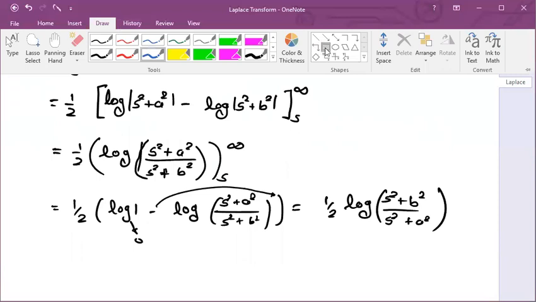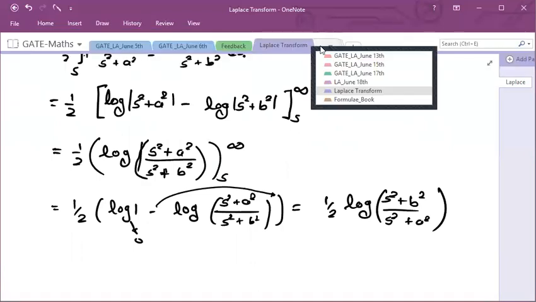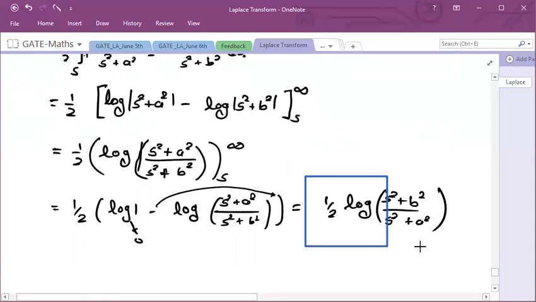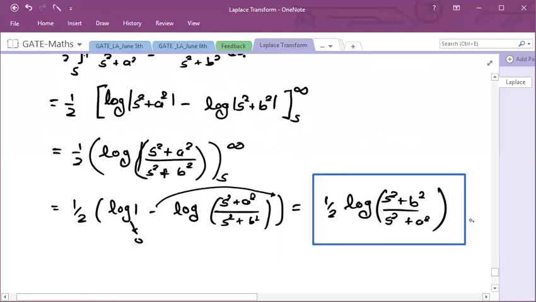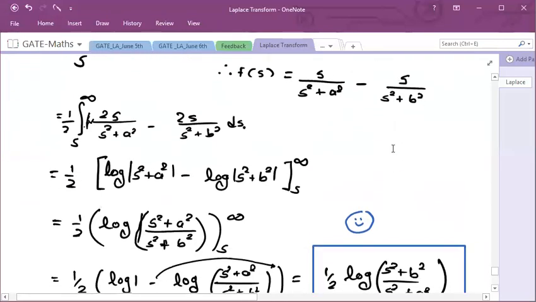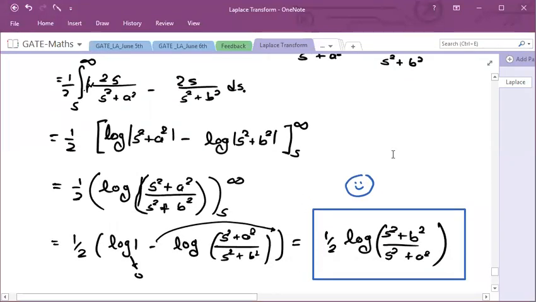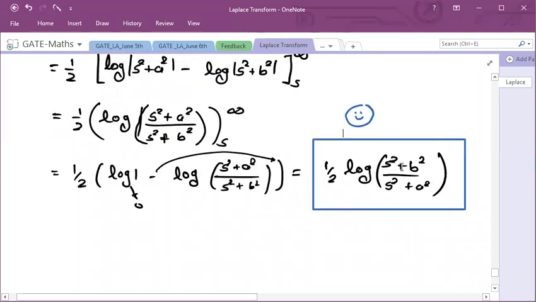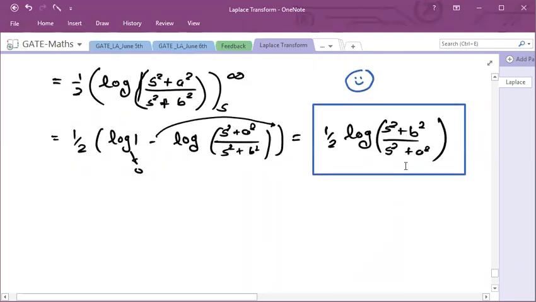Any doubt in this? Please give me some response. Okay. Is it clear? Shall we move to the next question? Right. Yes. Great. It is similar to our previous question only, but a new integral.